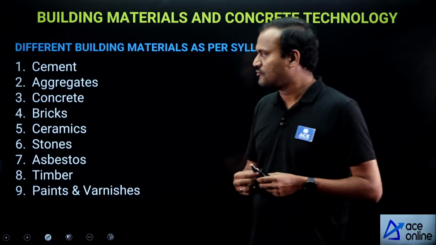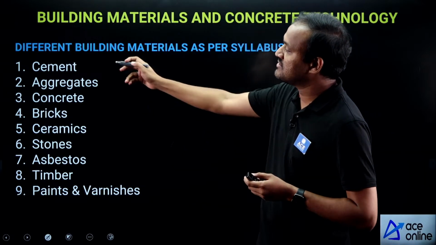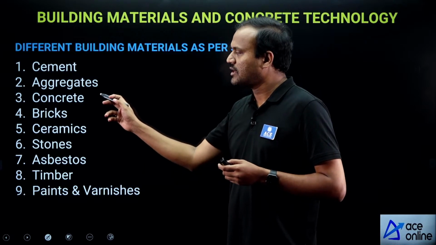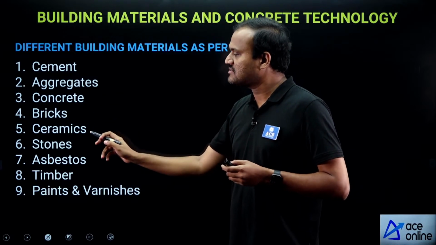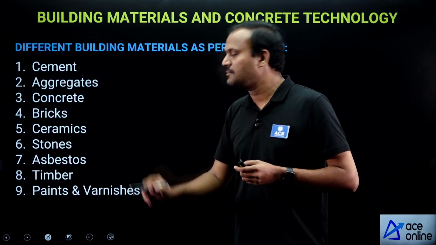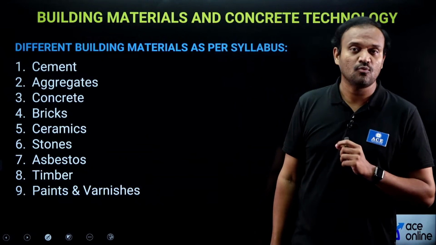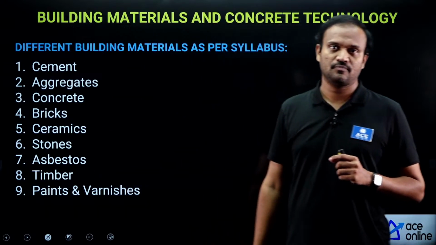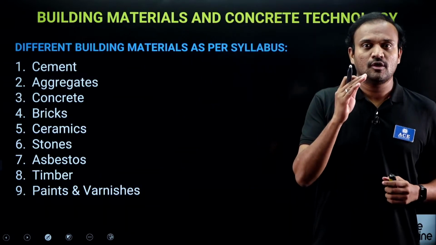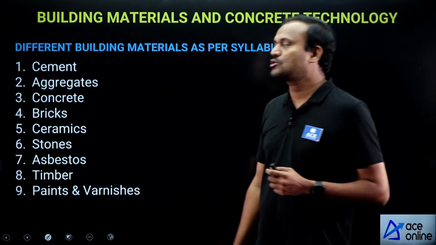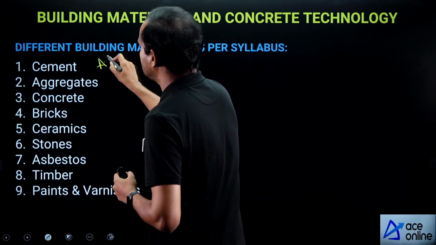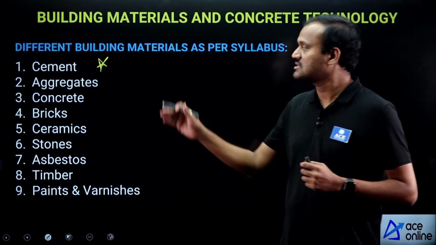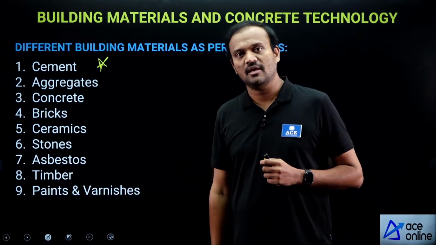As per the syllabus, we have to cover cement, aggregates, concrete, bricks, ceramics, stones, asbestos, timber, paints and varnishes. Out of these 9 topics, you have to give high weightage to cement, as a good number of questions are asked on it.